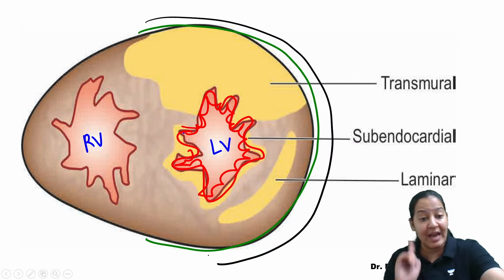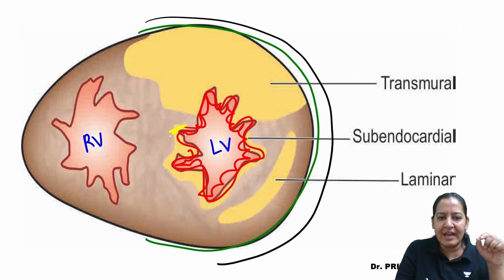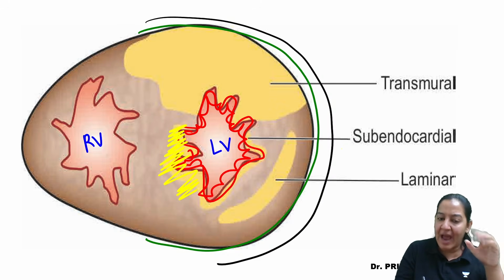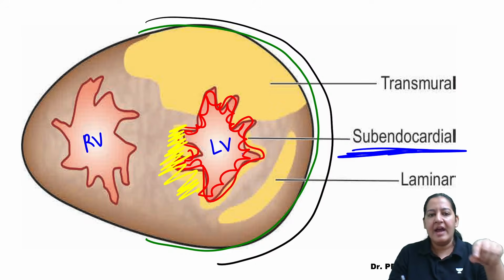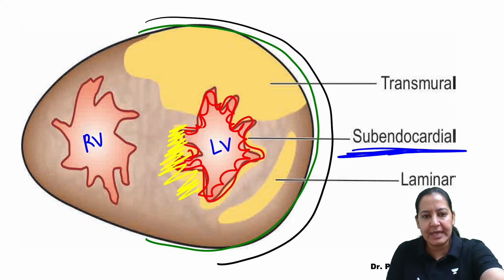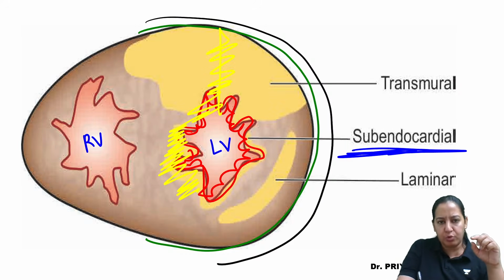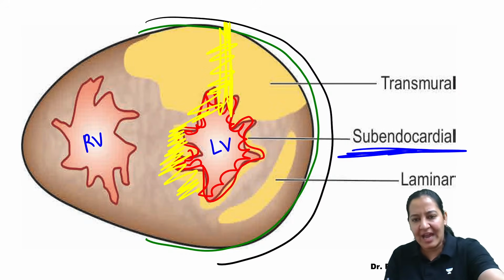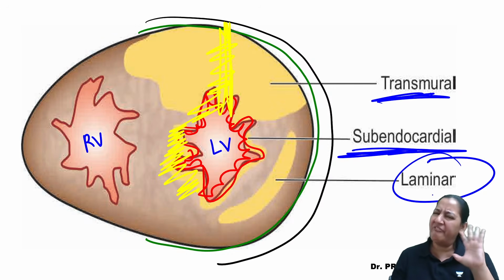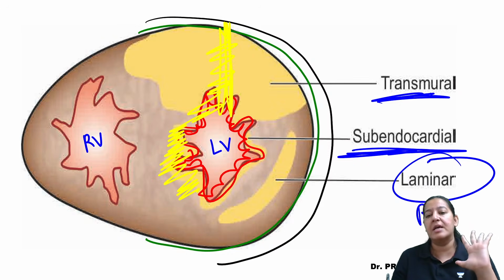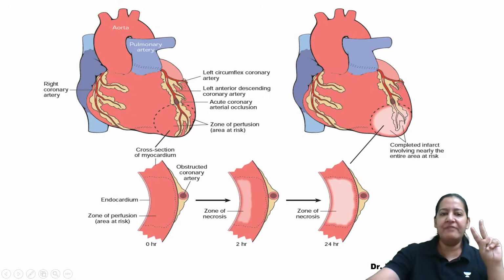Now in the myocardium, yellow color is the infarct. Can you see this is the infarct here? It is starting from the endocardium, so this is a subendocardial infarct. And gradually it will progress and involve the entire thickness. At that point, it is known as transmural. Sometimes it can be random, very, very rare of the rarest, and it is known as laminar. So basically infarcts are of two types.